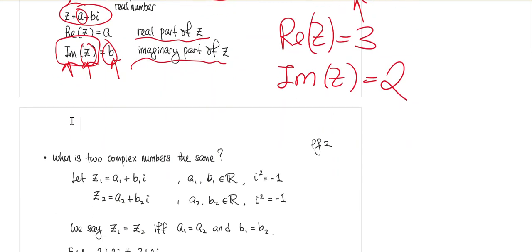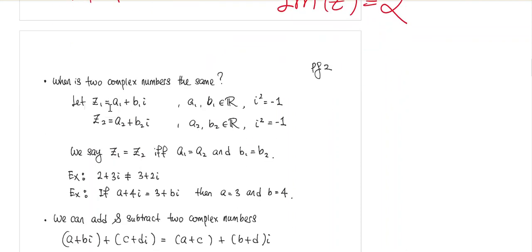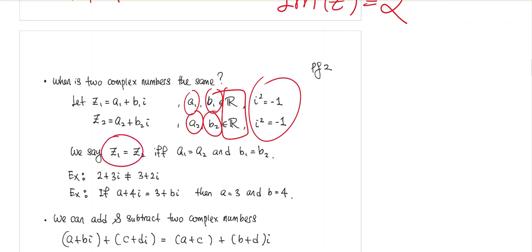Okay? Now, we are going to look at the arithmetic of these complex numbers, and before we do that, obviously we need to know under what circumstances two complex numbers are the same. The concept is very simple. If you have two complex numbers, let's call them z1, which is a1 plus b1i, and z2, which is a2 plus b2i. Again, a1, b1, a2, b2 are real numbers, and i squared is equal to -1. We say that the two complex numbers are the same if and only if the real parts are the same, and also the imaginary parts are the same.